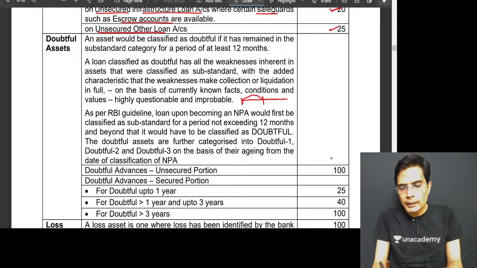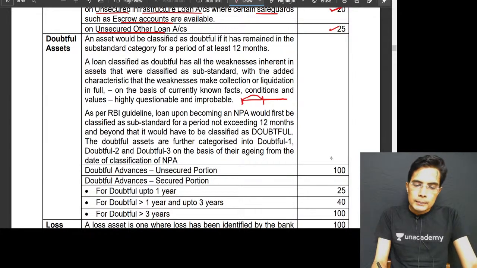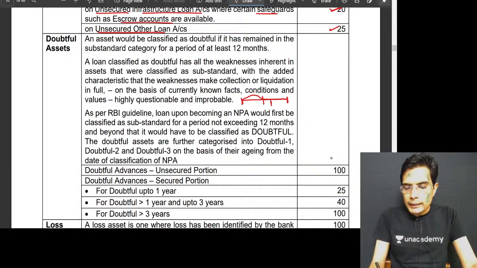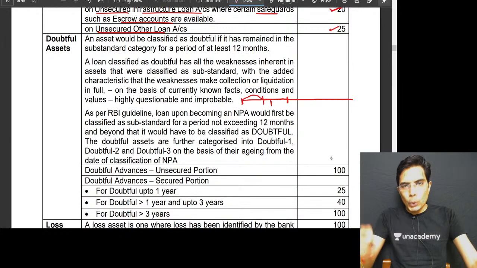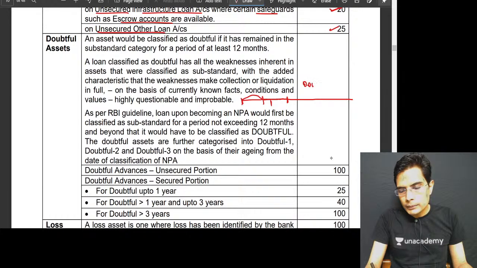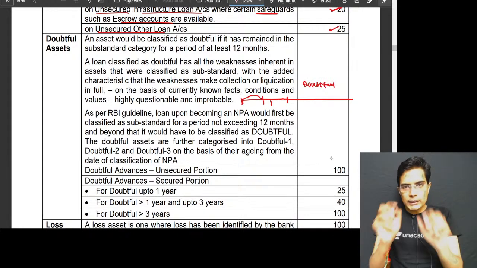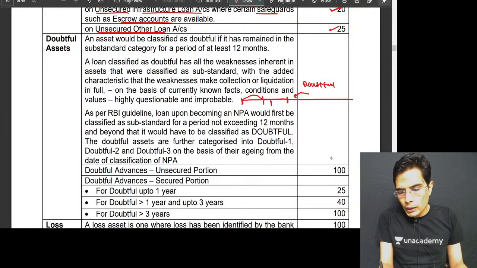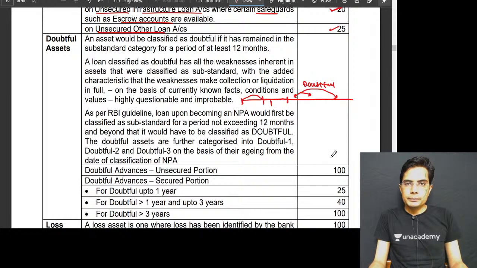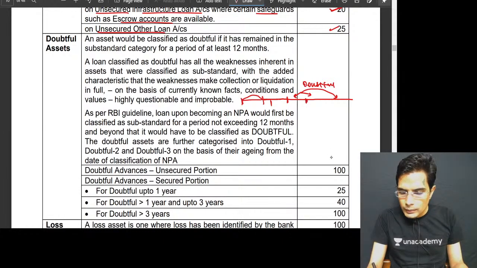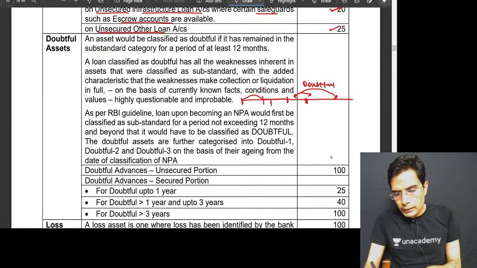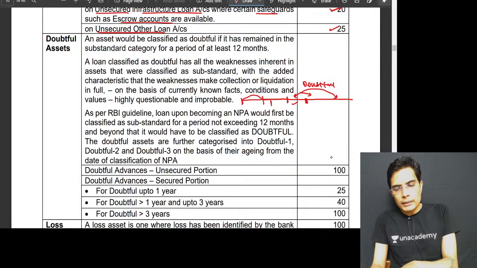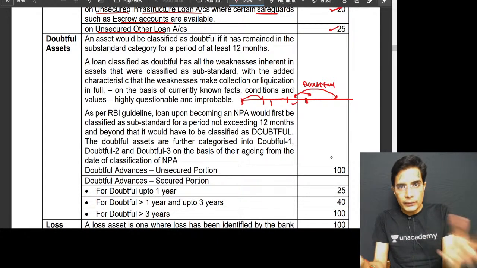Under non-performing asset, Rohit will be classified as a substandard asset for the first 1 year. And then the loan to Rohit will be classified as doubtful. Doubtful is further subdivided into 3 categories: doubtful up to 1 year, doubtful greater than 1 but less than 3, and doubtful greater than 3. So for the first 1 year, the loan to Rohit will be classified as doubtful up to 1 year if recovery has not yet happened.